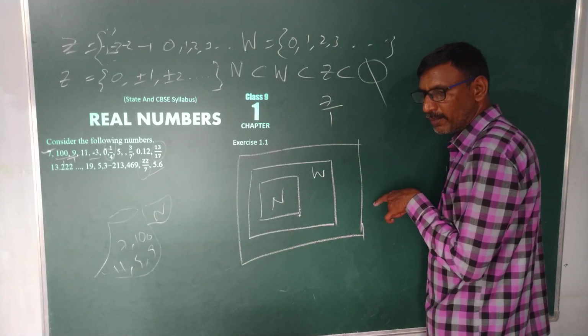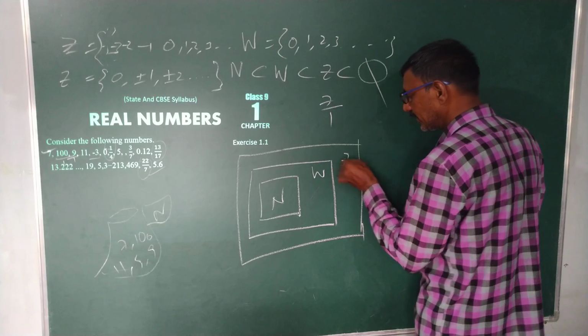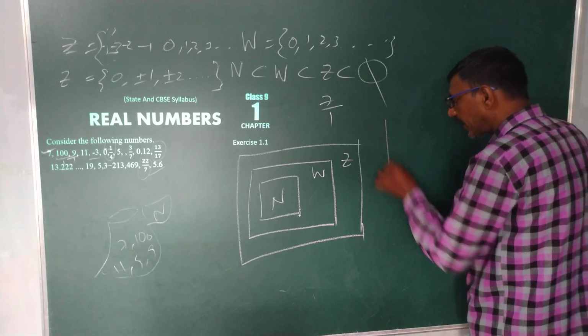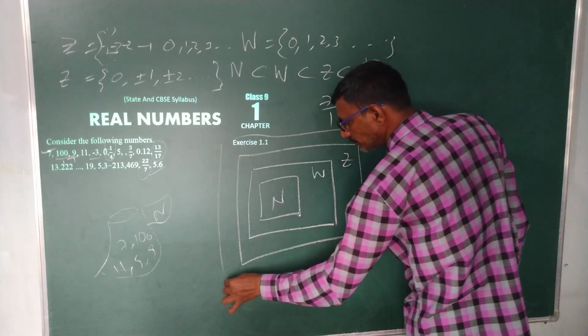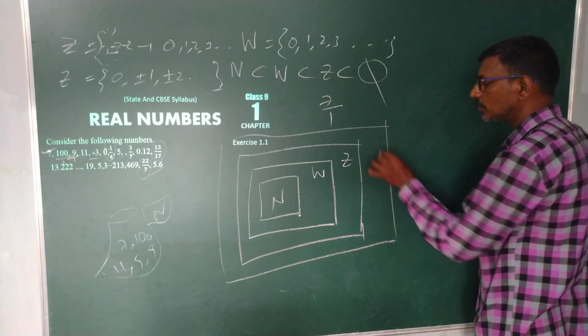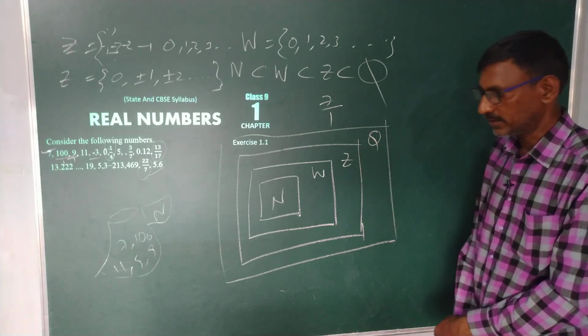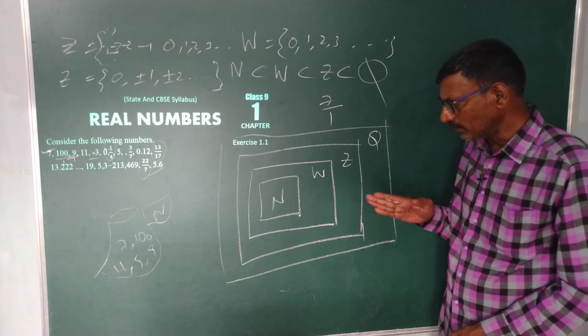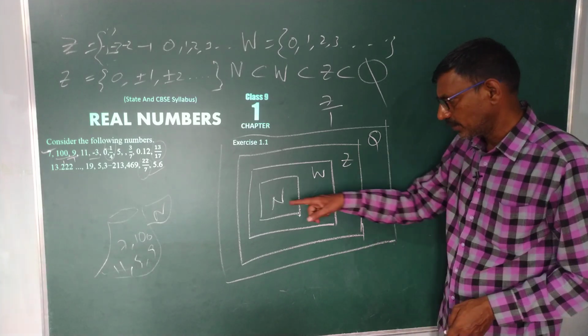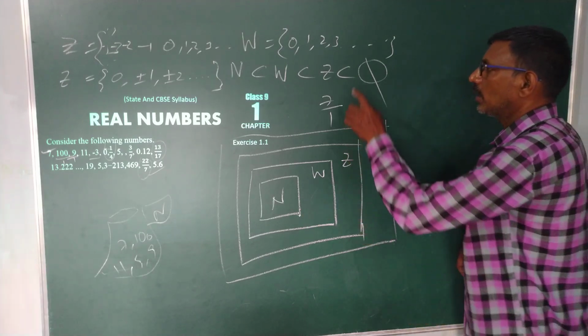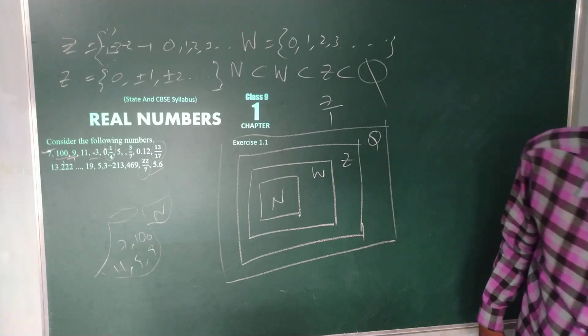Again, whole numbers come under what? Integers. Again, we'll go to Q. Q is nothing but what? Rational numbers. So we have natural numbers, N is equal to. I have not written it here. I would like to write it down again.